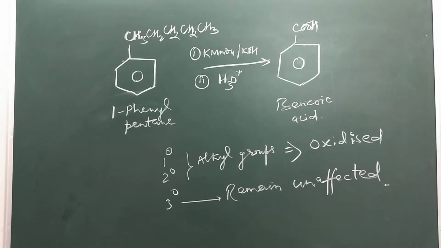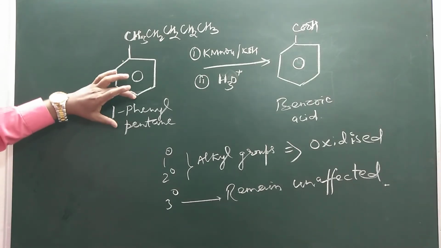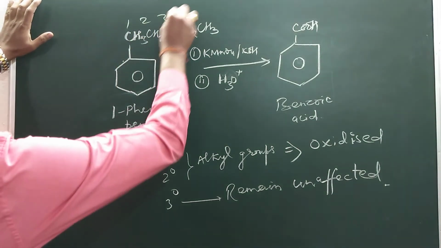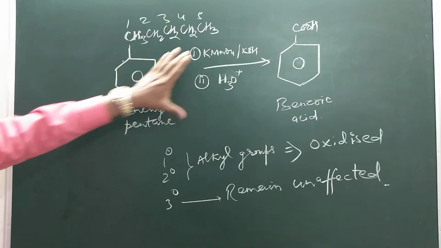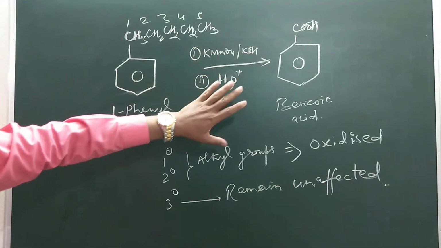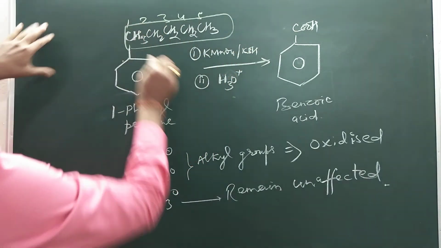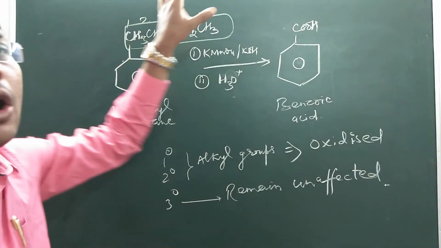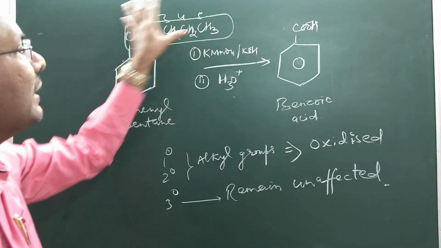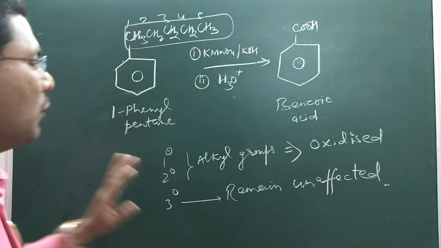So the summary of this concept is: when 1-phenylpentane, 1, 2, 3, 4, 5, is treated with KMnO4/KOH and then acid hydrolyzed, it gives benzoic acid. The entire side chain is oxidized to carboxylic acid. Length is not important here because the entire side chain gets oxidized to COOH.